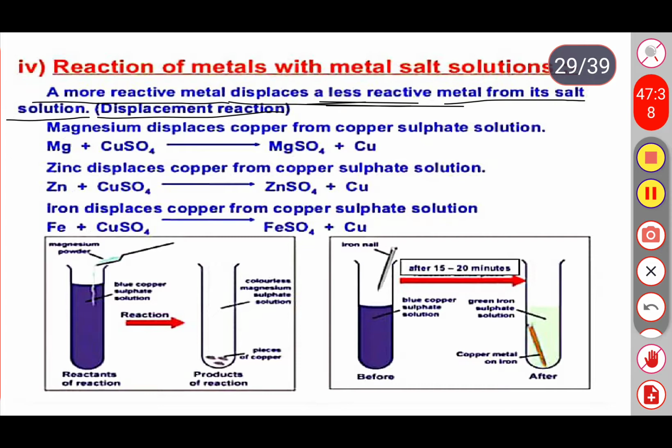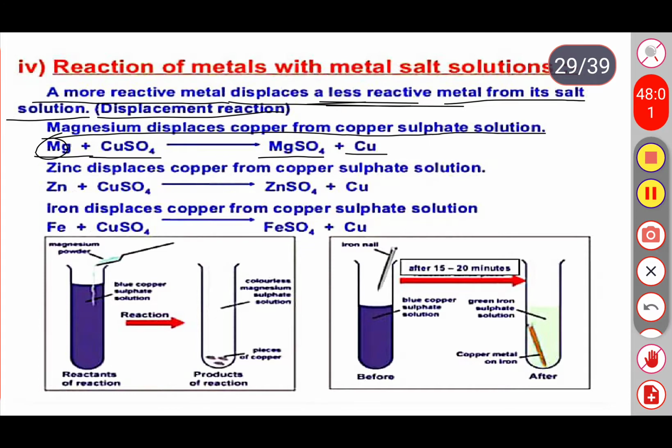Magnesium displaces copper from copper sulfate solution. When magnesium reacts with copper sulfate solution, it forms magnesium sulfate along with copper. Here magnesium is more reactive than copper. Zinc displaces copper from copper sulfate solution.